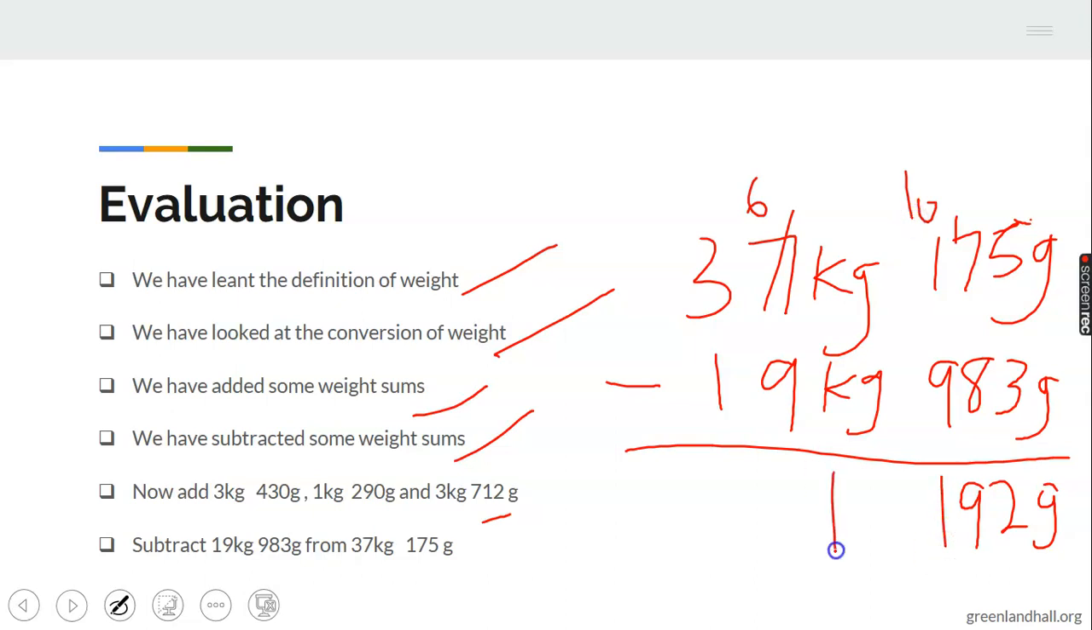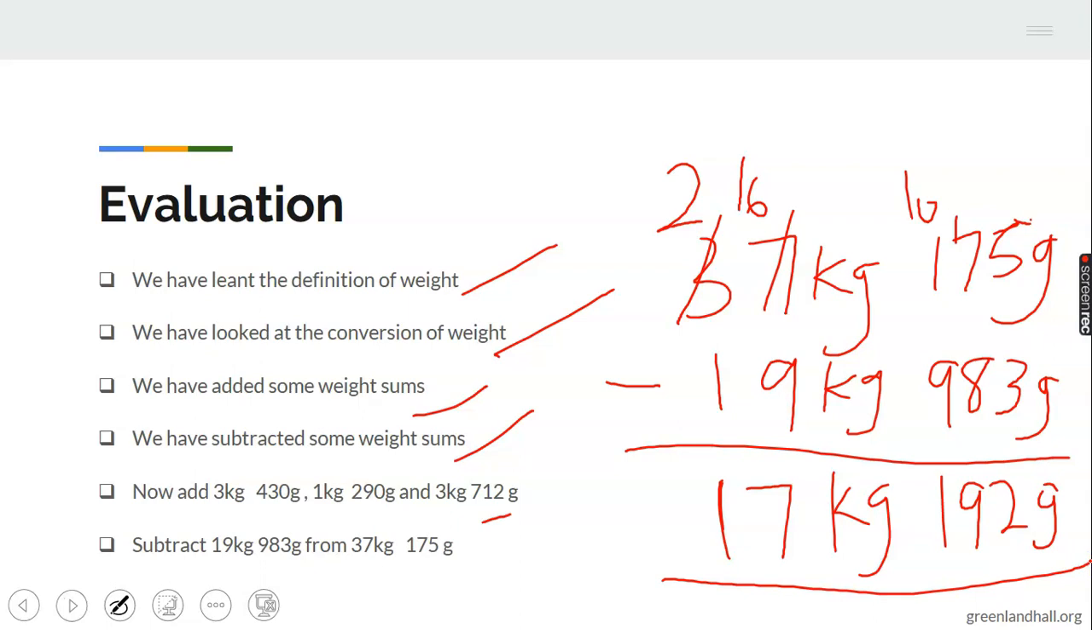Now we have kilograms here. 6 minus 9, you know it's not possible. So you have 1 here. Then you have your 2 left. The one you took from here, you add that to this 6. And we have 16. Now 16 minus 9 gives us what? 7. Okay, so we have 2 minus 1. It gives us what? 1. So our answer eventually will be 17 kilograms, 192 grams.